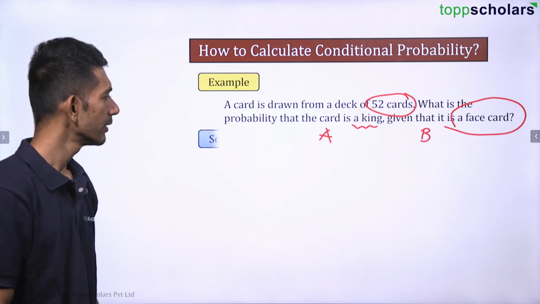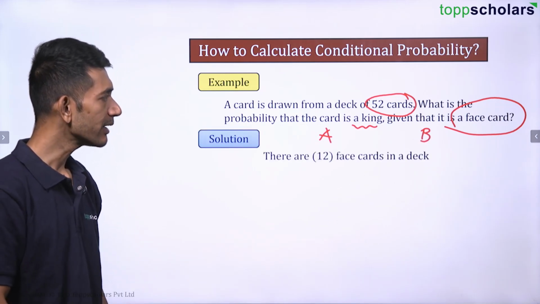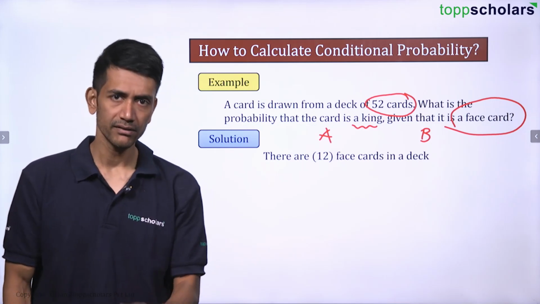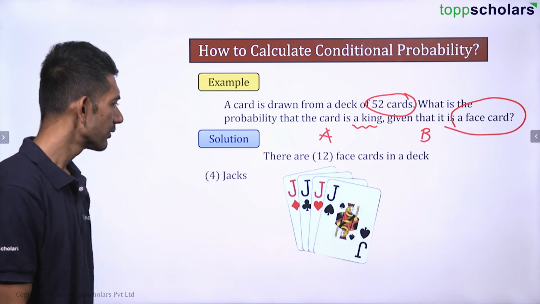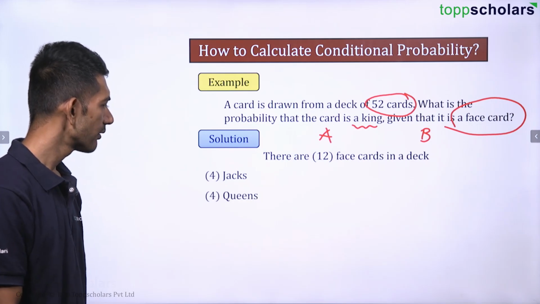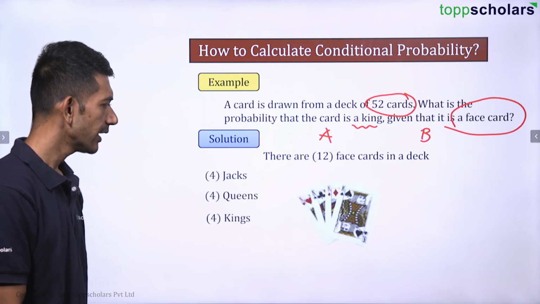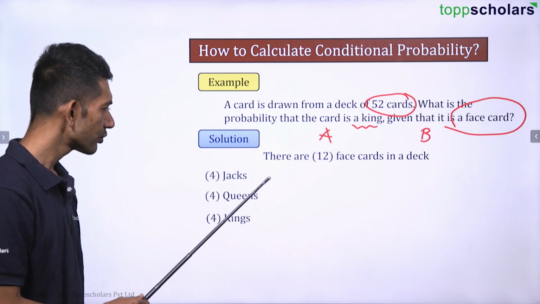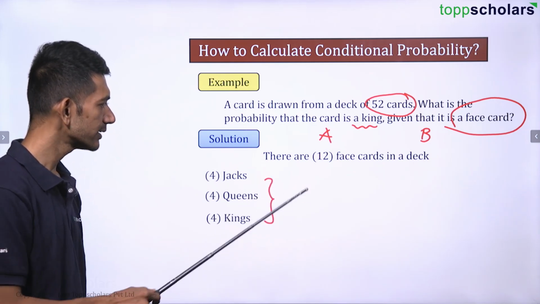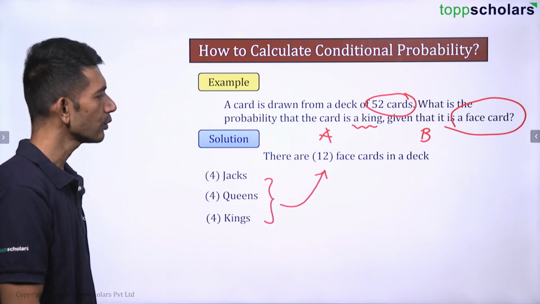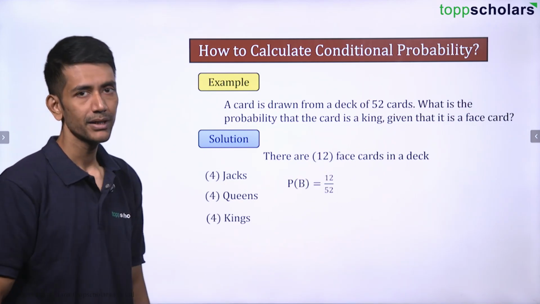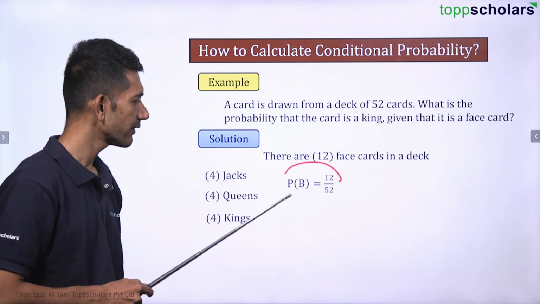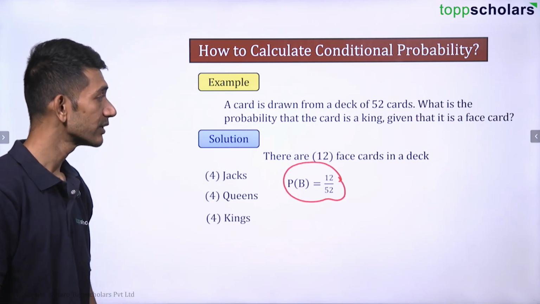Okay. Let us move on to the solution. How many face cards are there? Obviously, there are 12 face cards. We know that there are 4 jacks, then we have 4 queens, 4 kings, right? Ace cards are not face cards. So in total there are 12 face cards, right? The probability of event B is 12 by 52. This is event B, the face card.